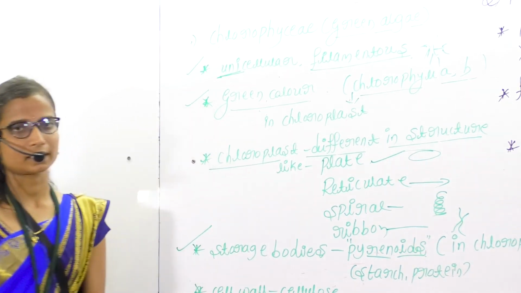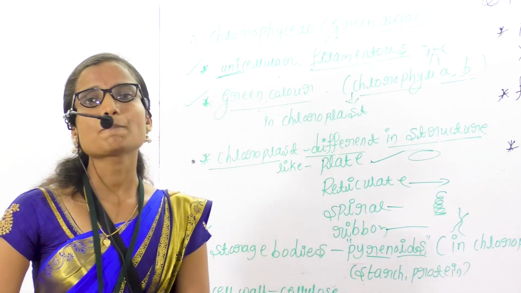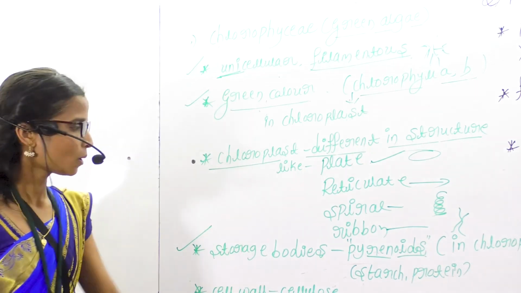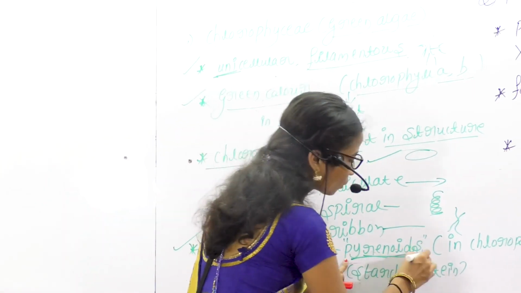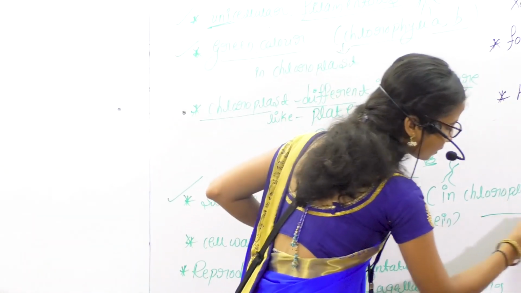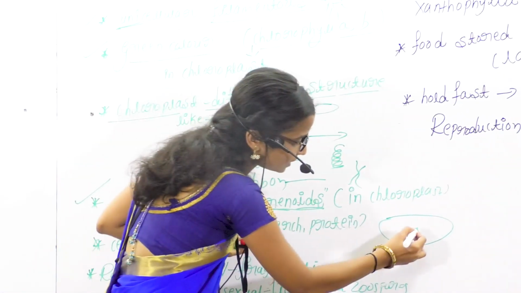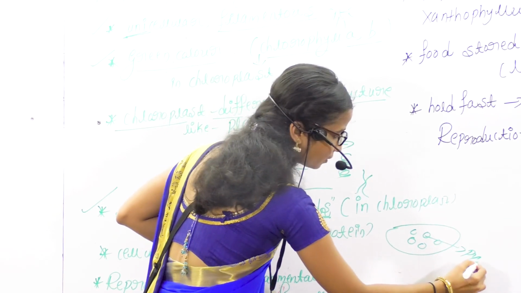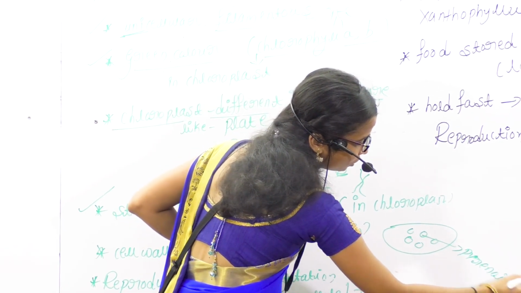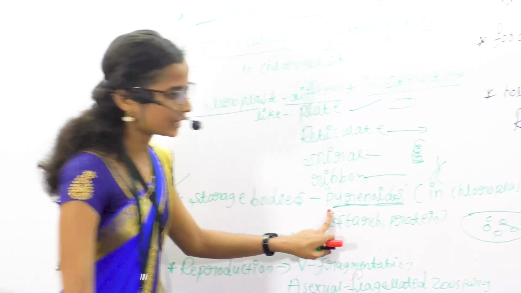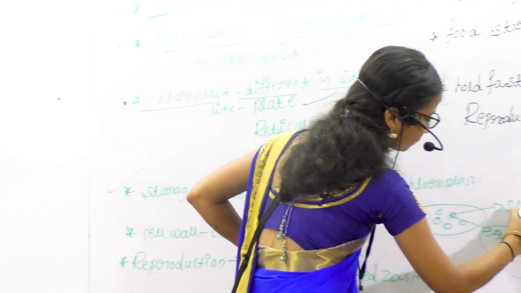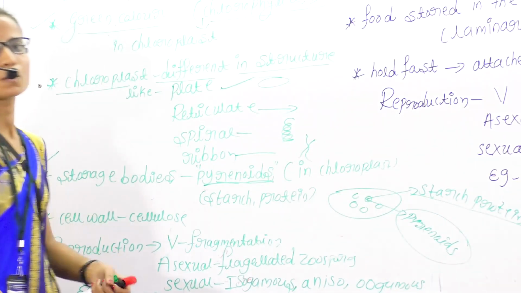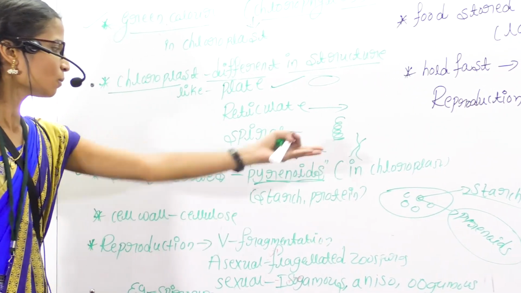Next character is the storage. The food is stored in the pyrenoids. Pyrenoids are a part of the chloroplast. Consider this a chloroplast; the chloroplast contains the pyrenoids. These pyrenoids contain starch and protein, which are food substances.